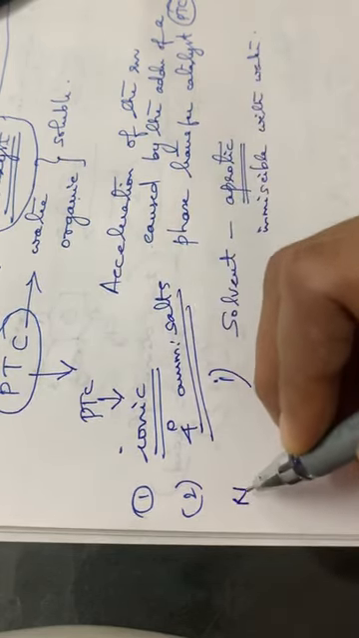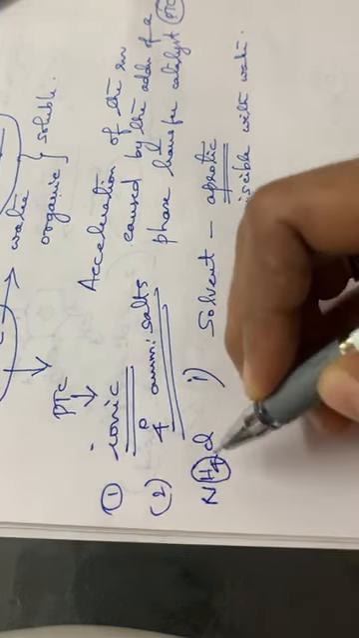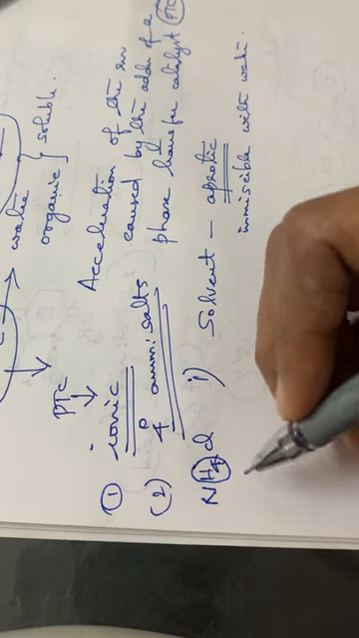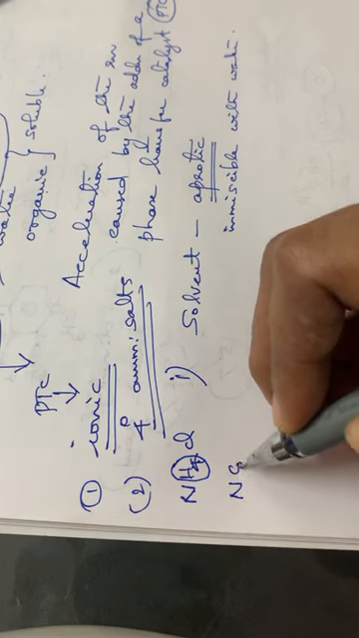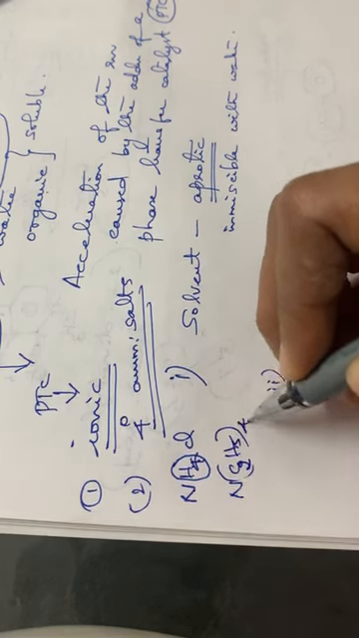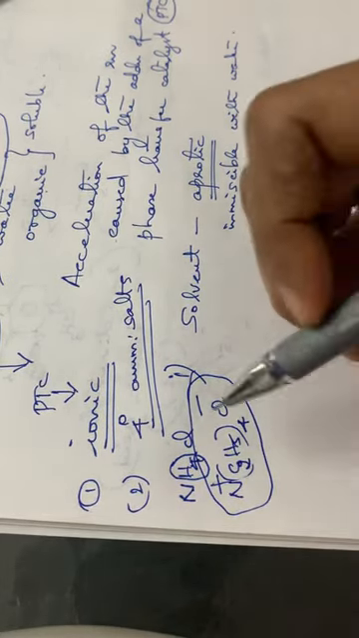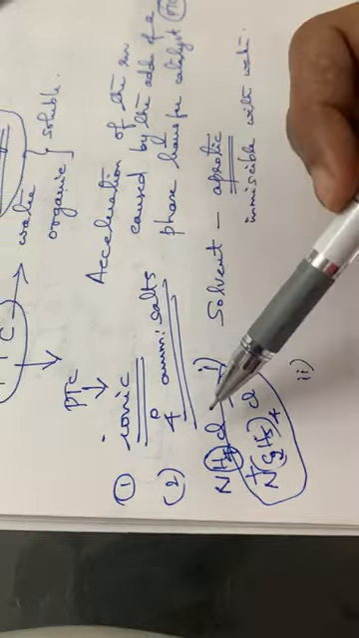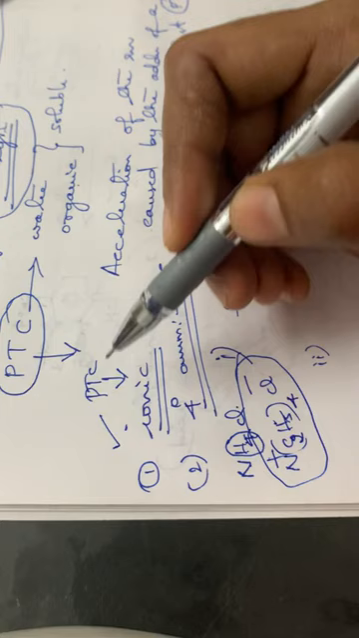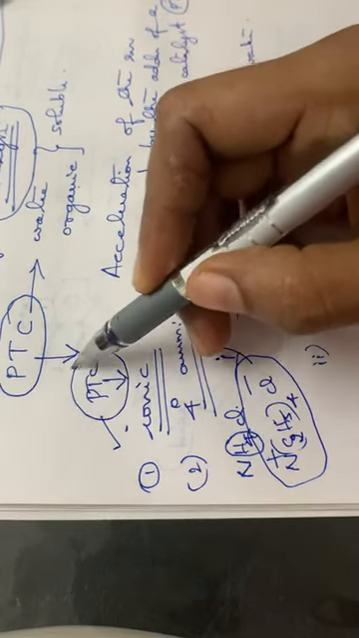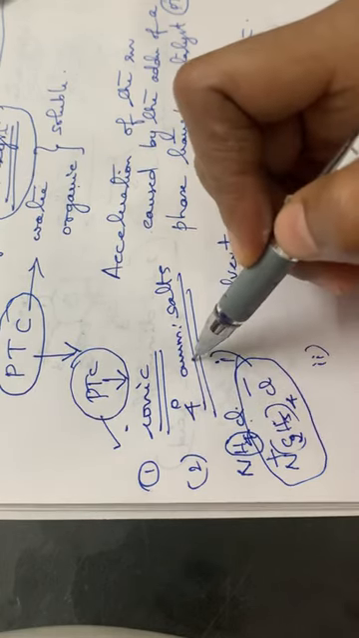Quaternary ammonium means, suppose NH4Cl, that is ammonium chloride, where the 4 hydrogens are replaced by 4 methyl groups or 4 ethyl groups. If replaced by 4 ethyl groups, it becomes (C2H5)4N+ Cl-. So this is a quaternary ammonium salt, isn't it? Such compounds are used in phase transfer catalysis. That is another important point to be noted down.